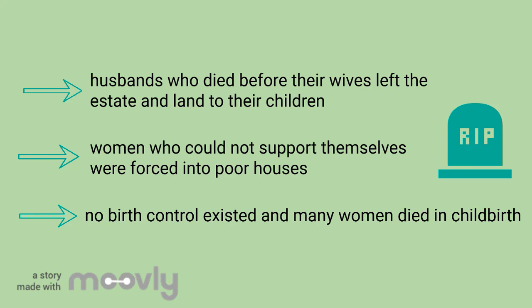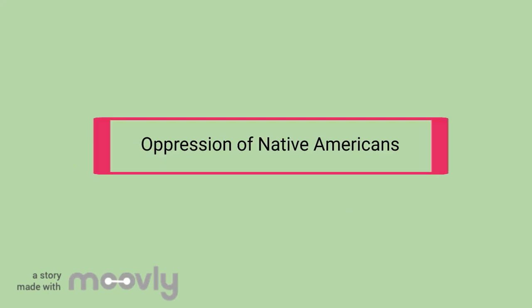Husbands who died before their wives left all the land and estate to their children. Women who could not support themselves were forced into poorhouses. No birth control existed, and many women died in childbirth.